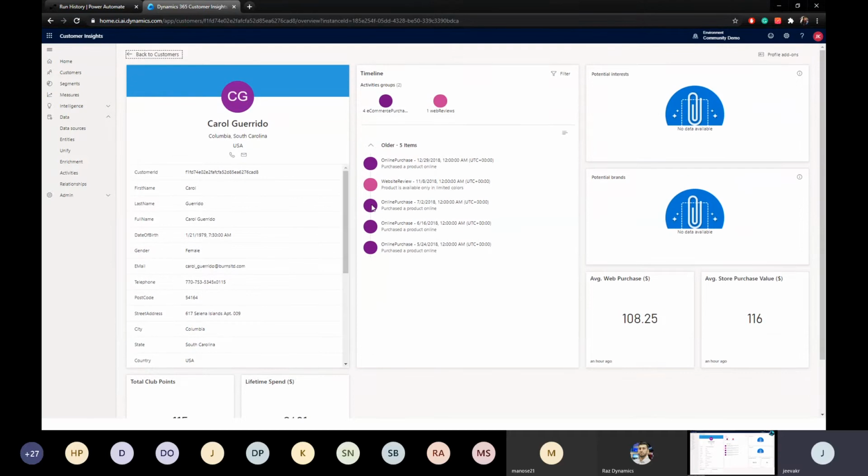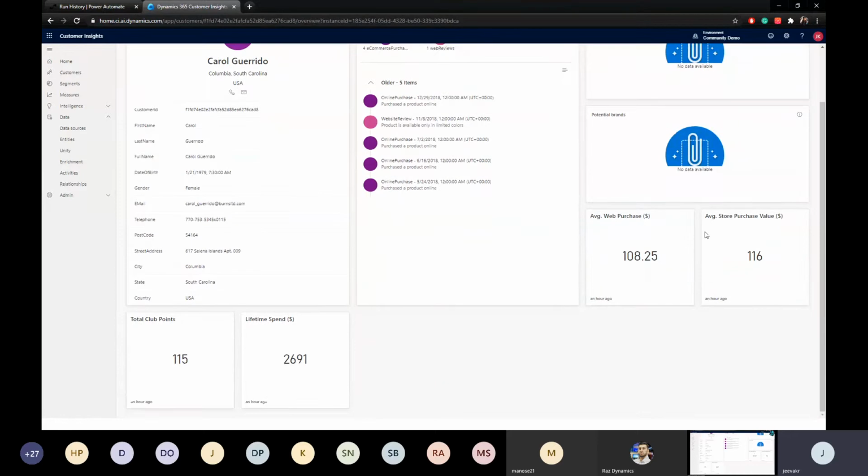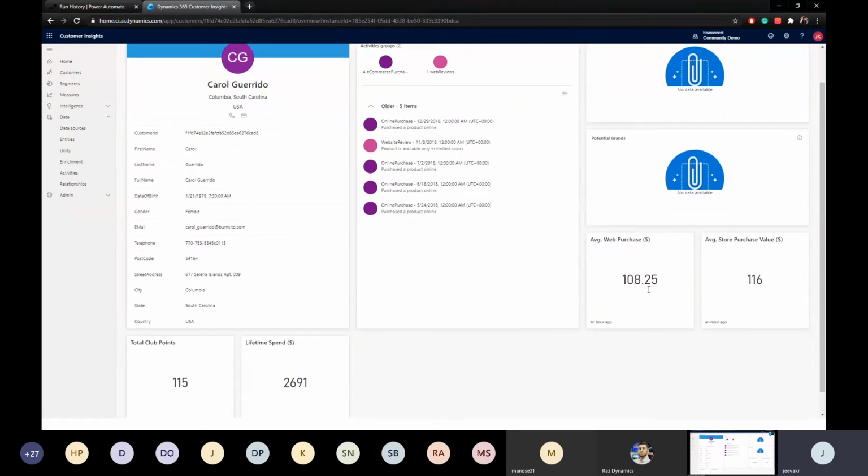And this is the activity. So activity is again another thing which will come shortly. You can see the measures and segments I have configured here are displayed in this data. The same can be consumed in the model-driven app, as we saw in the previous session, and it's going to be consumed in the Canvas app as well.